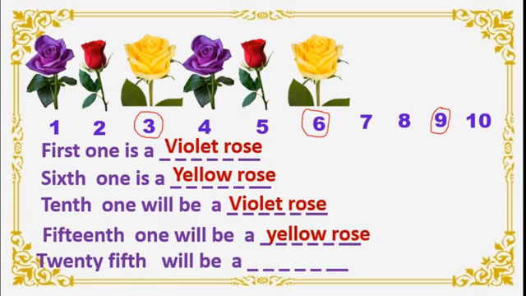Got this? Now next one. 25th will be a dash one. Come on dear students. Tell me now which will be a 25th rose. Here we know up to 15th yellow. Right? Then you can guess only about the yellow here. We will do 15. Then 3 sevens are 21. 3 eights are 24. Correct? Means 24th position we can see yellow flower. After yellow which is there? Violet. Isn't it? So on the 25th position violet we will get.